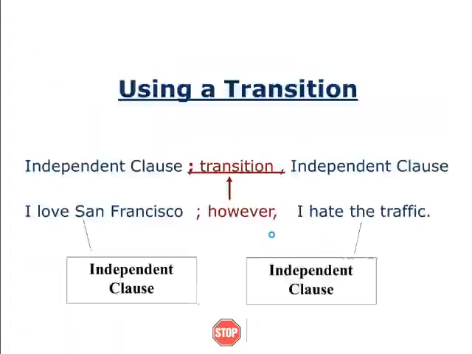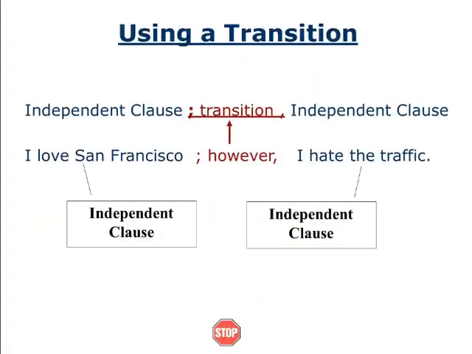Next, we are talking about a transition. What is a transition? In a transition also, we use an independent clause first and an independent clause last, and in between we use a transition.